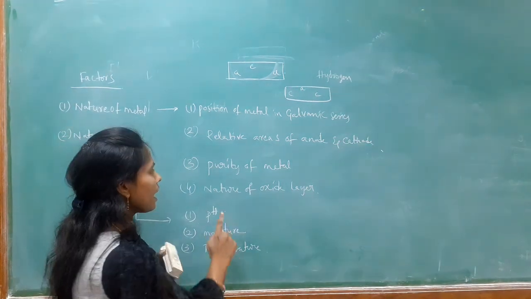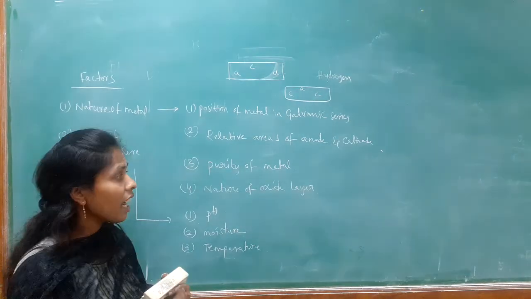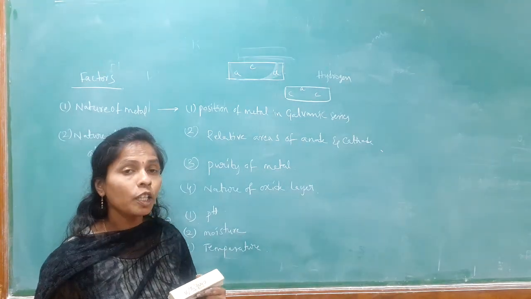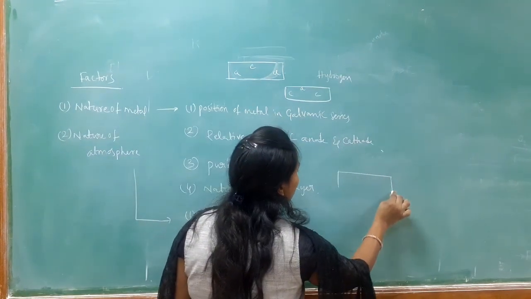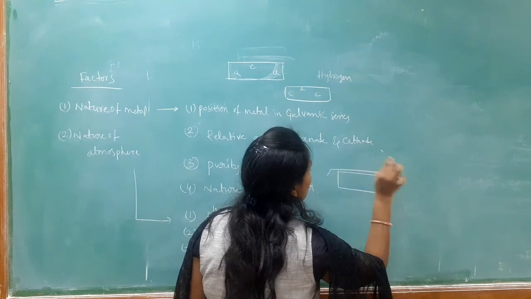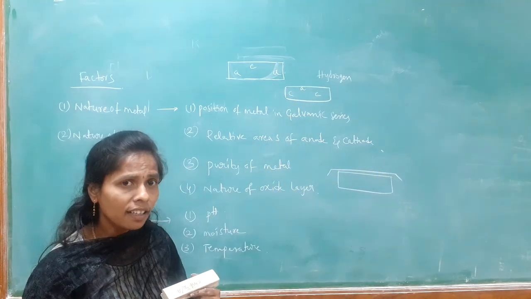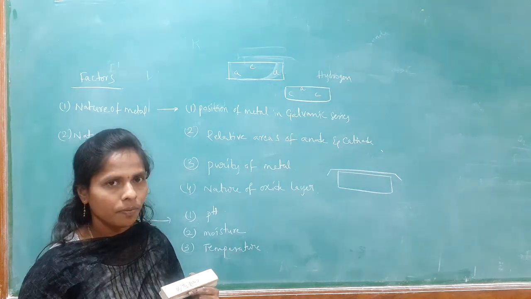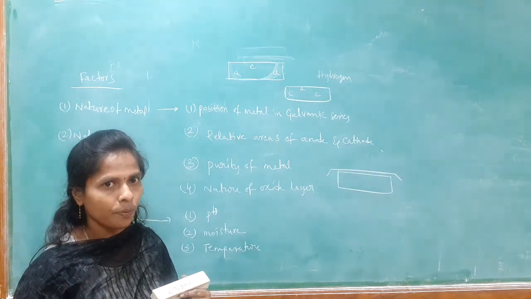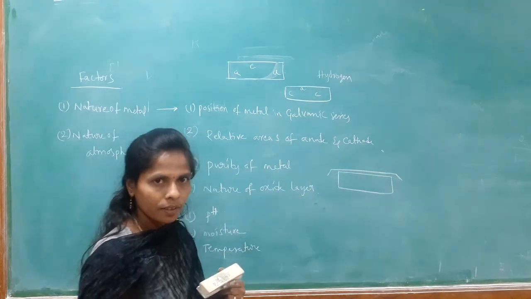The next one, nature of oxide layer, we have seen in the previous class in the Pilling-Bedworth rule. What is the specific ratio? It is the ratio of metal oxide volume to the metal volume. This is the oxide layer and this is the metal.